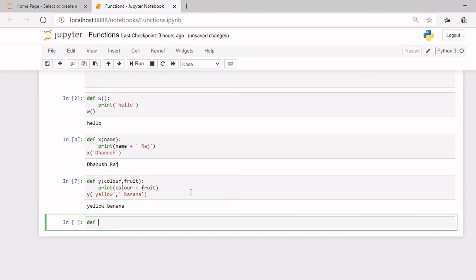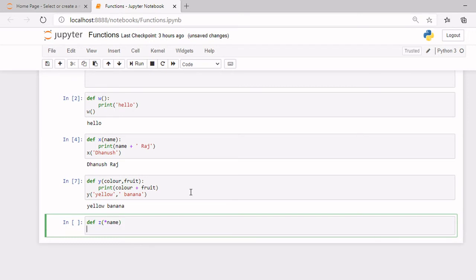First you need to create the function. This time I'll use z, and now I just need to use an asterisk. If I use this asterisk and then write, let's just say, name. Now I'll write print and name.